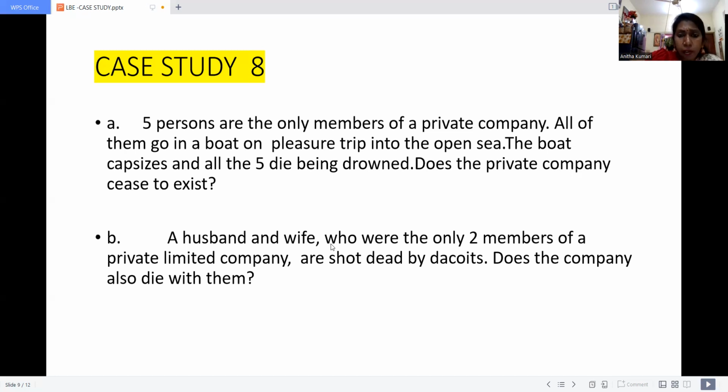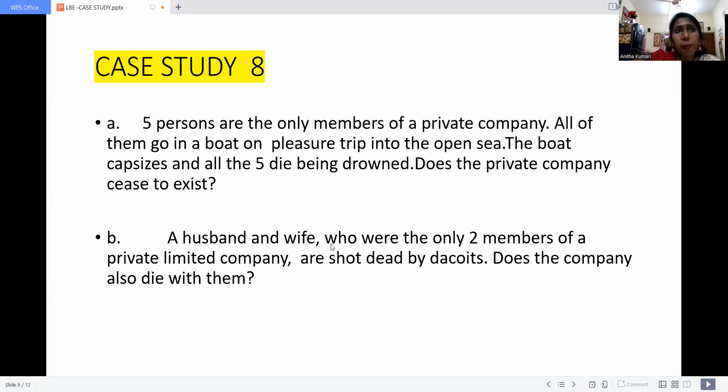A husband and wife, who were the only two members of a private limited company, are shot dead by dacoits. Does the company also die with them? No. The given case comes under business firm, unit number 4, especially partnership.